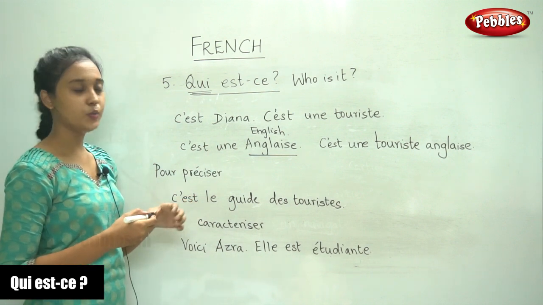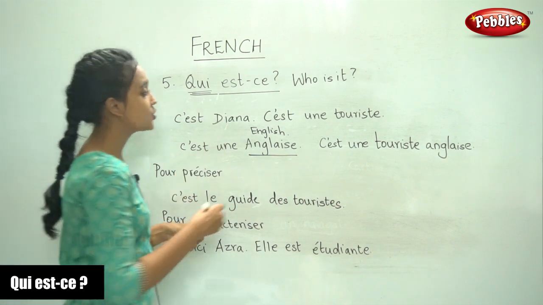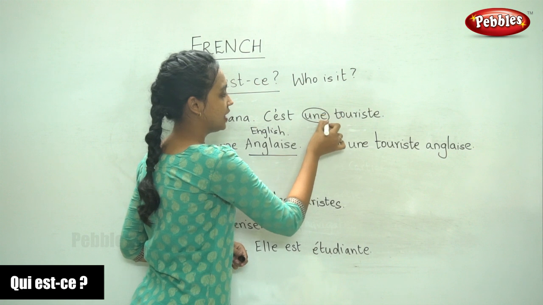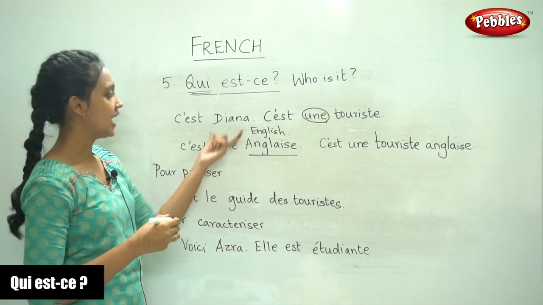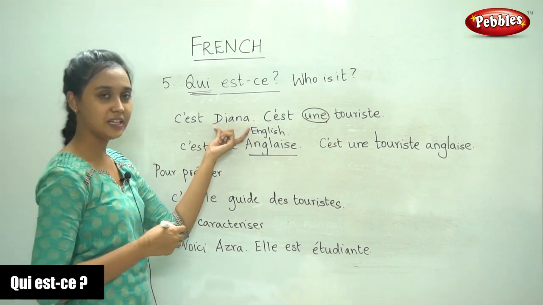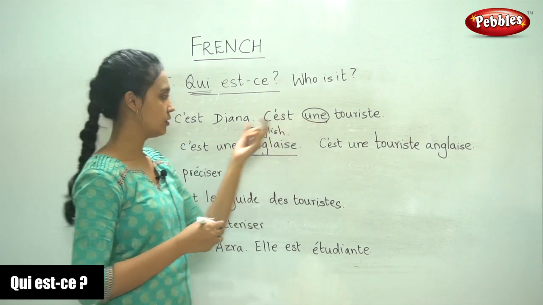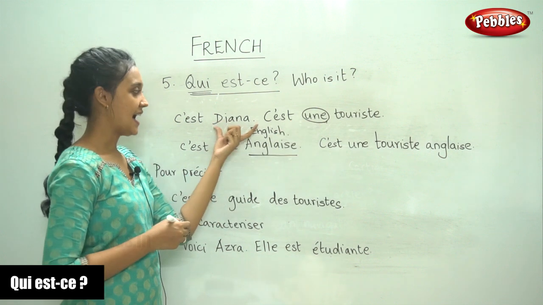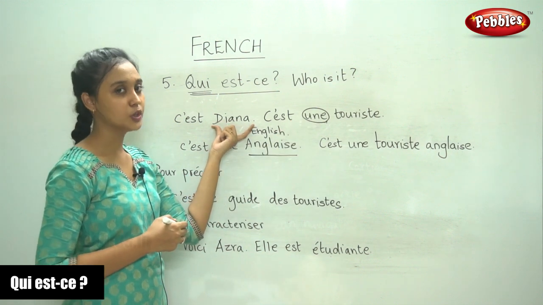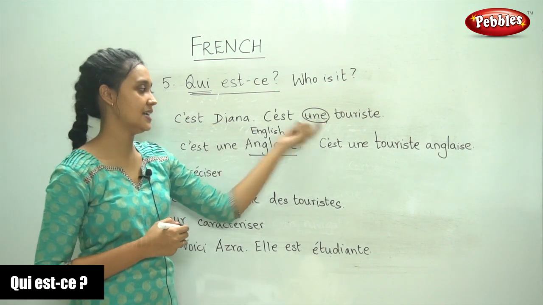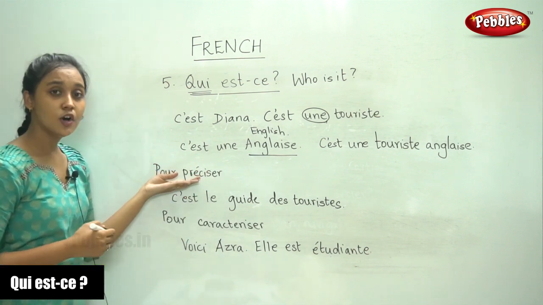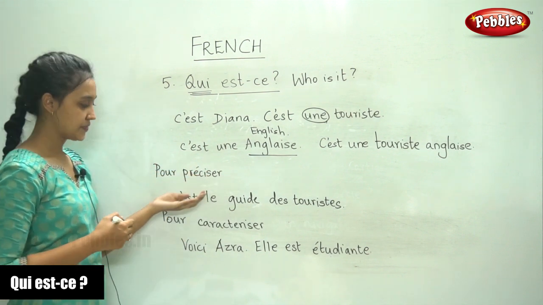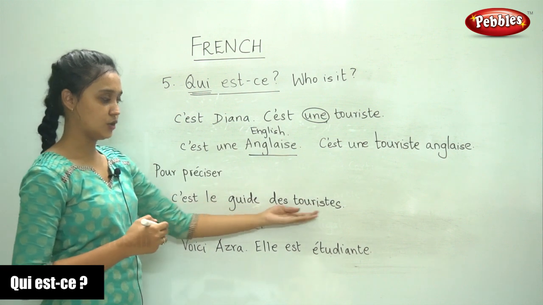So this is how we answer this question using the indefinite article. So since our noun here is feminine, we use une. If it is masculine, we would use un, and if it is plural, we would use des. Next, for a precise answer, c'est le guide des touristes.